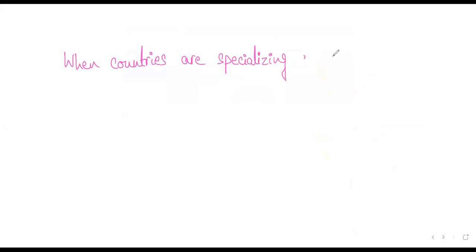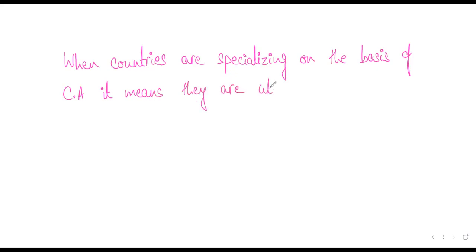on the basis of comparative advantage, I'm not writing the full form, I'm just writing, but you will not write it down like this on an exam. You have to write the full form. Comparative advantage, it means they are utilizing their resources for production of goods that give them the highest return.